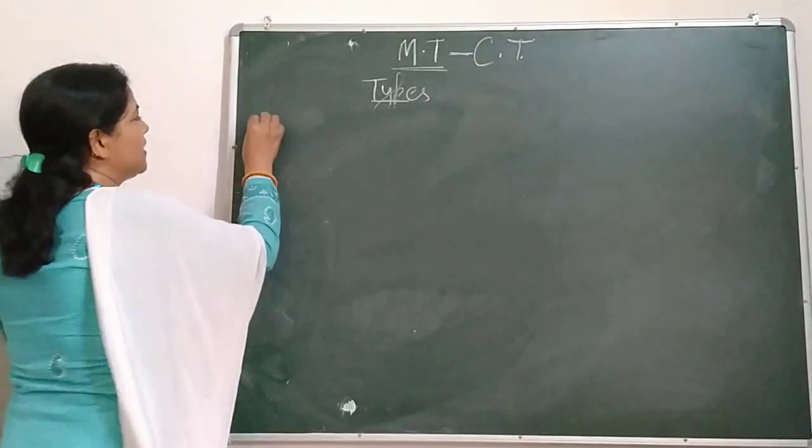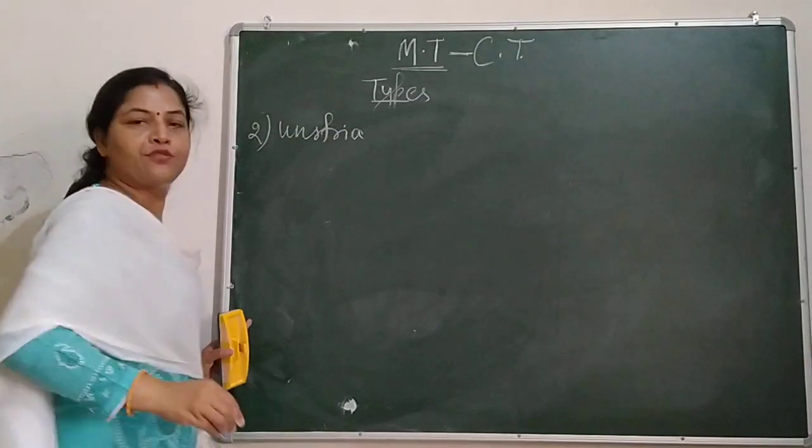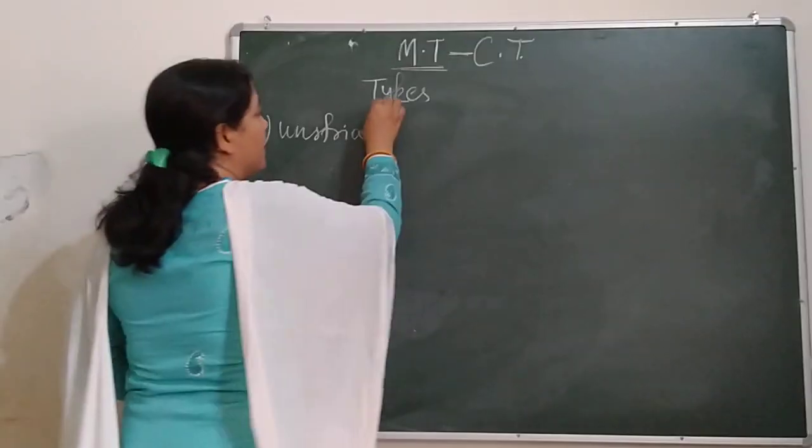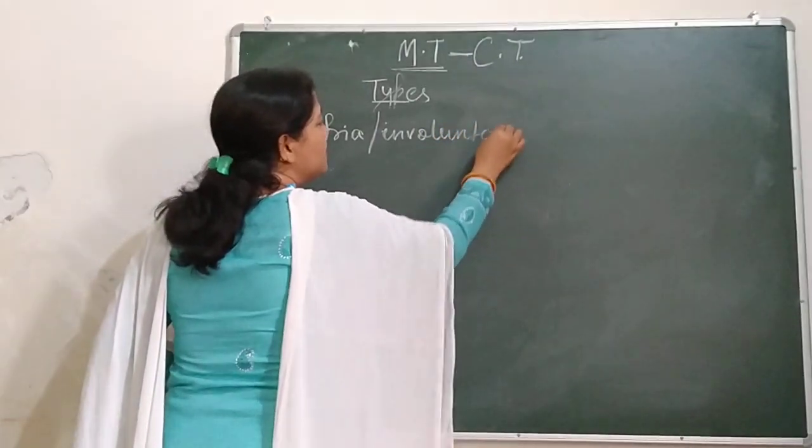Now the second one is unstriated. The second one is unstriated, and it is also known as involuntary.